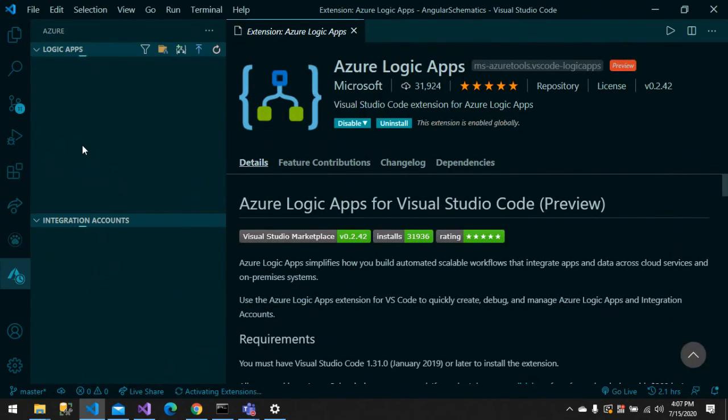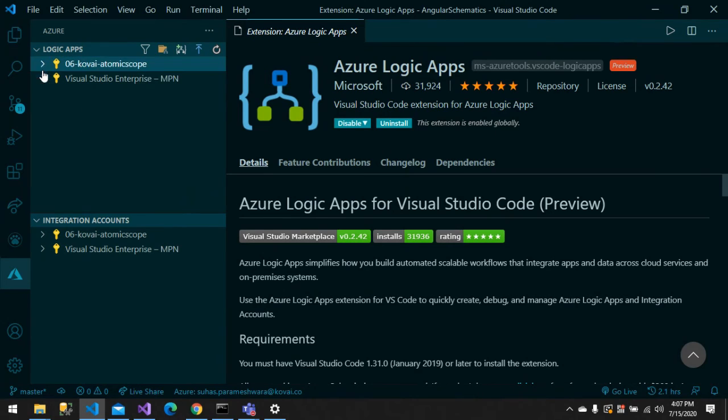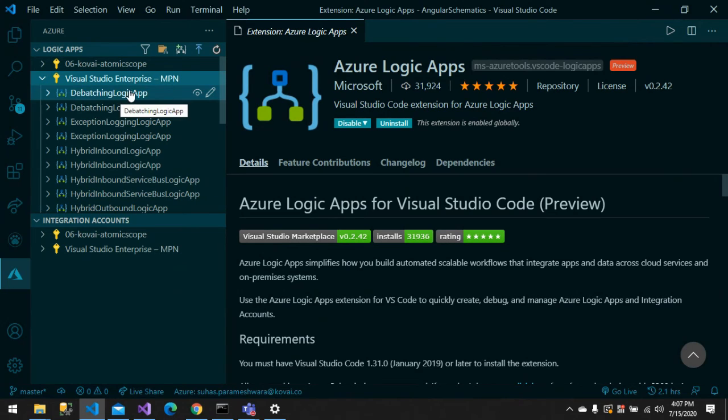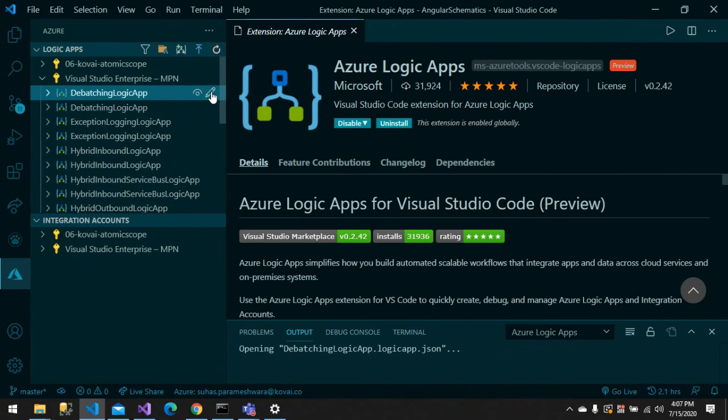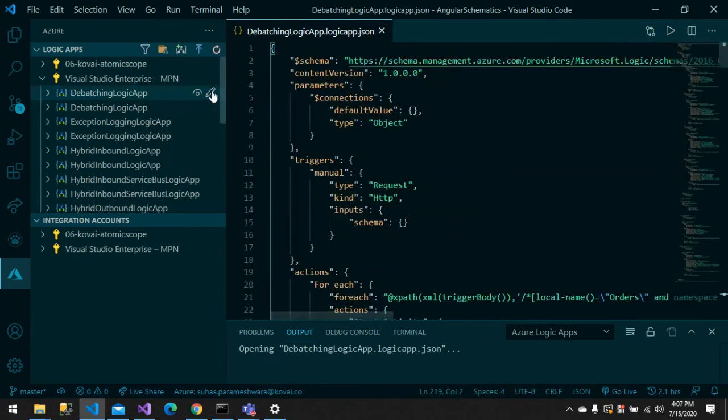If you go to this extension, it will display the logic apps in my Azure account. It's searching for the respective logic apps and integration. These are my subscriptions, and if I open it, it shows the number of logic apps in my subscription. I can open it, and I can also open it in a designer view.